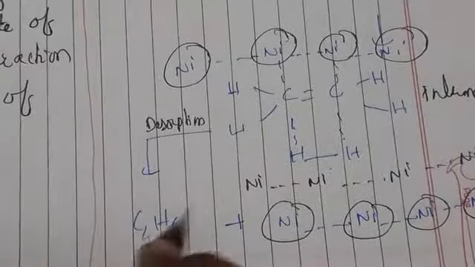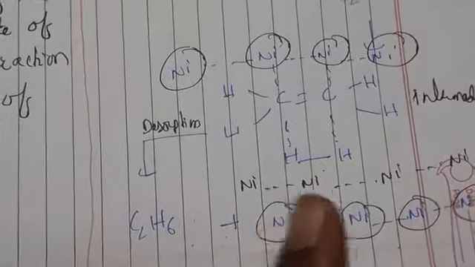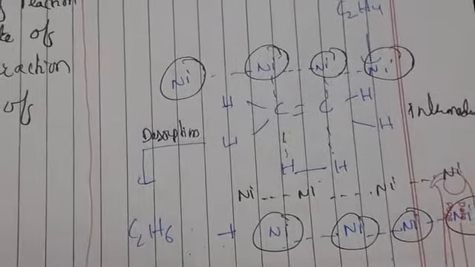If you have observed, it is divided as C2H6 plus Ni as a normal molecule. When you take diffusion of reaction products away from the catalyst surface, the catalyst we are taking is very bulky, so it is not going to have free valencies.